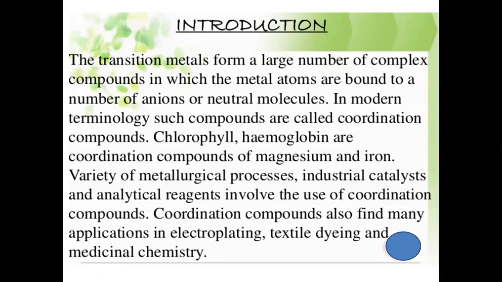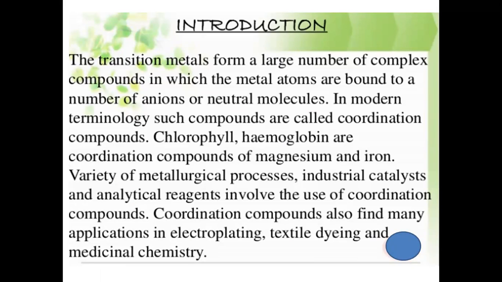Transition metals form a large number of complex compounds in which metal atoms are bound to a number of anions or neutral molecules. In modern terminology, such compounds are known as coordination compounds.